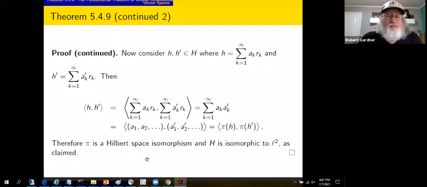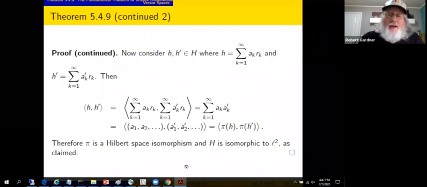So that's the last piece of it. That means pi preserves inner products. It's a linear one-to-one and onto mapping that preserves inner products. It's a Hilbert space isomorphism. Pi is a Hilbert space isomorphism. H is isomorphic to L2.